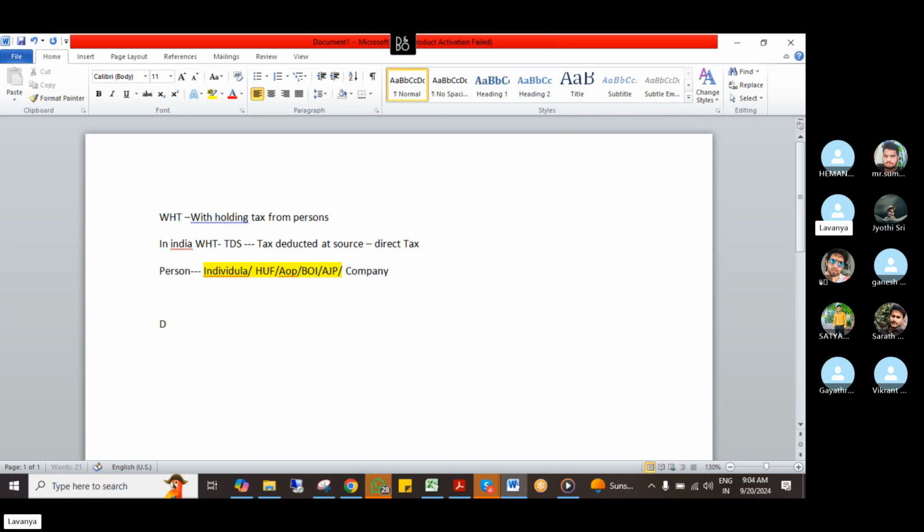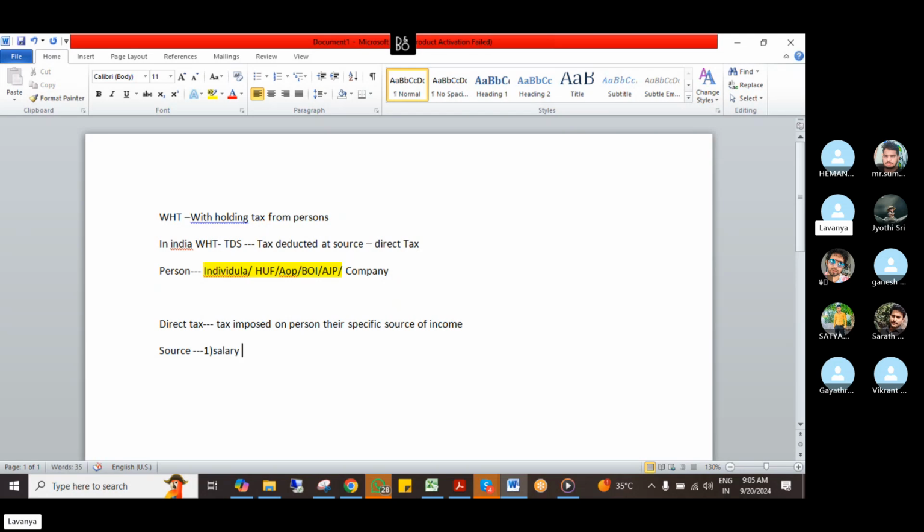What is the meaning of direct tax? Direct tax means tax imposed on persons on their specific source of income. The department collects tax from persons on a specific source of income. What is the source of income? In the income tax department, the source of income is divided into five heads. One is salaries.